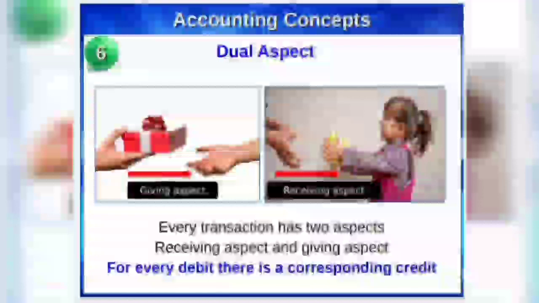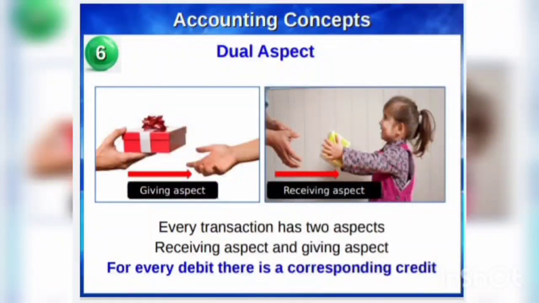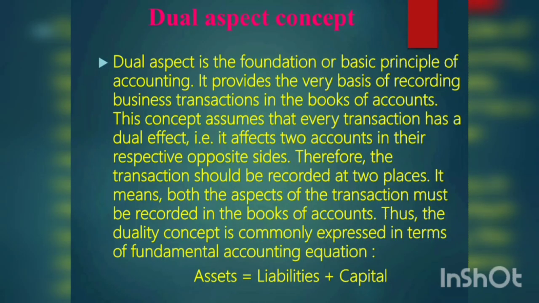Every transaction has two aspects, one receiving aspect and one giving aspect, which means for every transaction there is a debit and a corresponding credit. This concept states that every transaction has a dual or twofold effect and should therefore be recorded at two places. In other words, we can say that at least two accounts will be involved in recording one transaction.